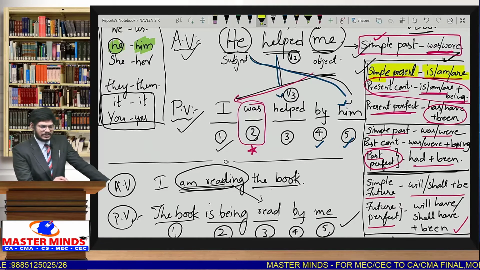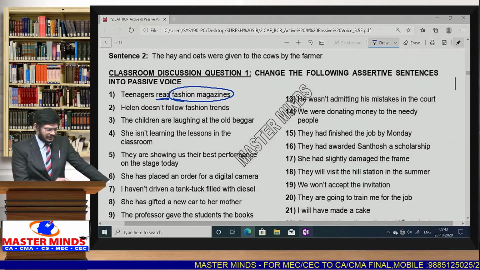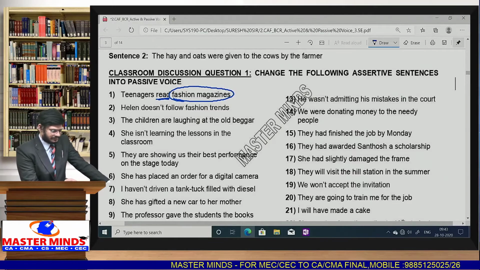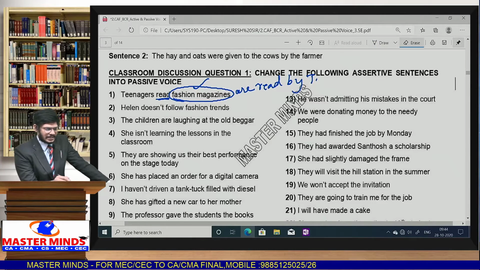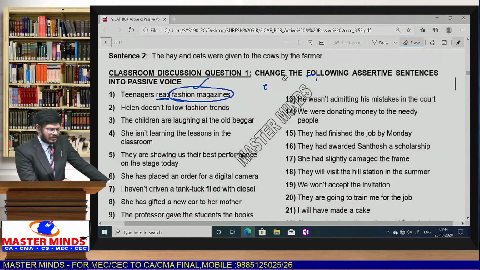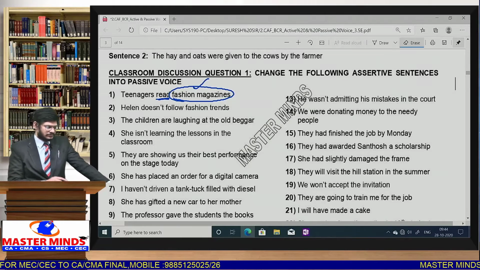Based on this rule, we have to select the helping verb 'are'. So the answer goes like this: the fashion magazines are read by teenagers. That would be the right answer. Got it? Very easily you can get the answer to this question.